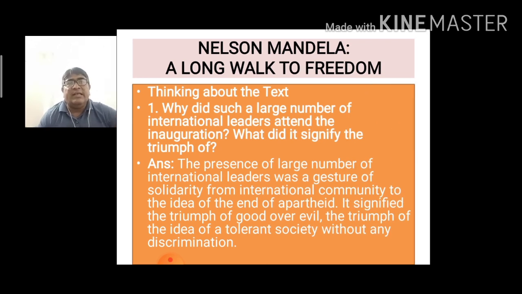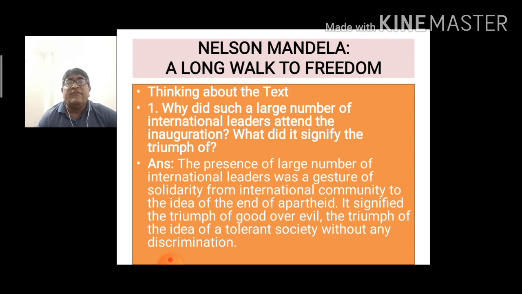Thinking about the text, why did such a large number of international leaders attend the inauguration? What did it signify, the triumph of what? The answer to this question is, the presence of a large number of international leaders was a gesture of solidarity from the international community to the idea of the end of the apartheid system.